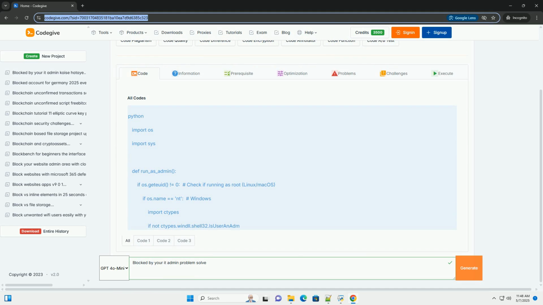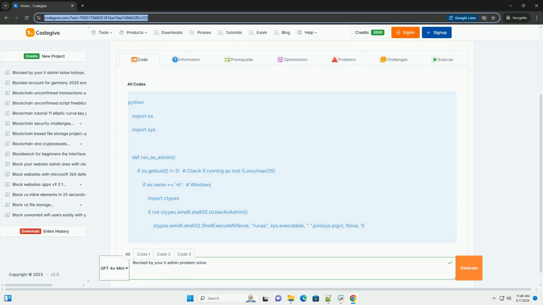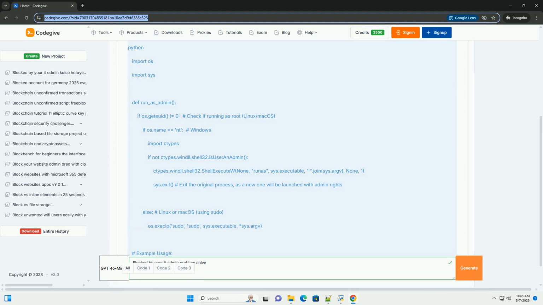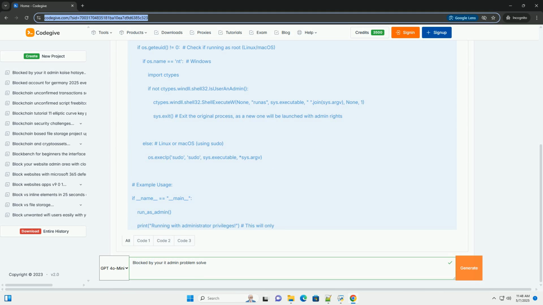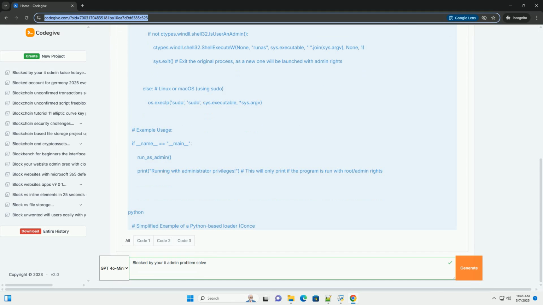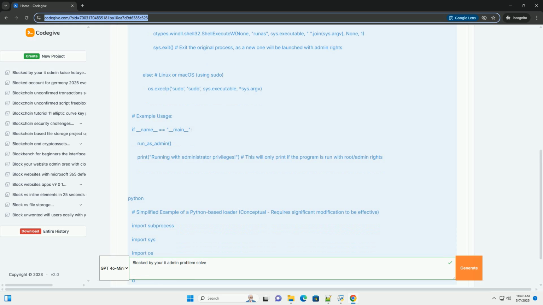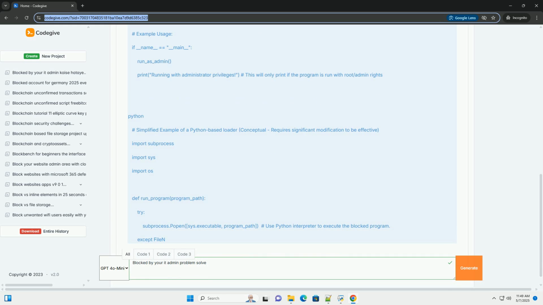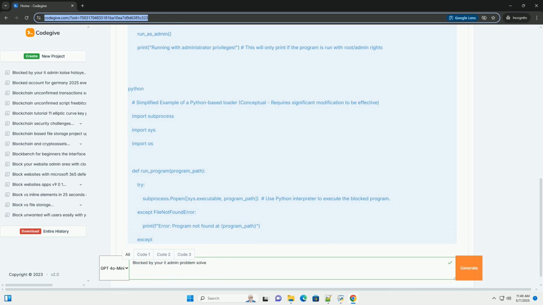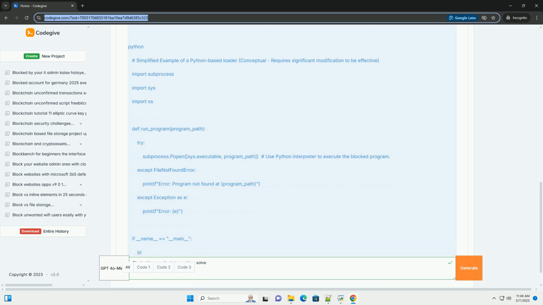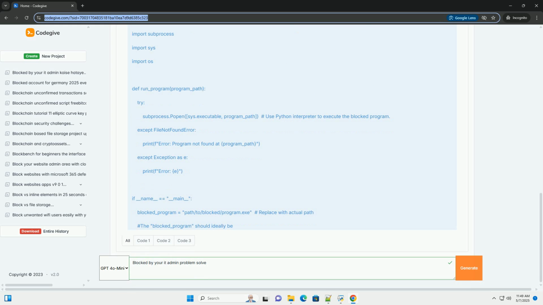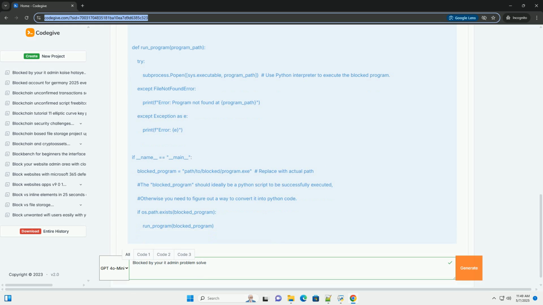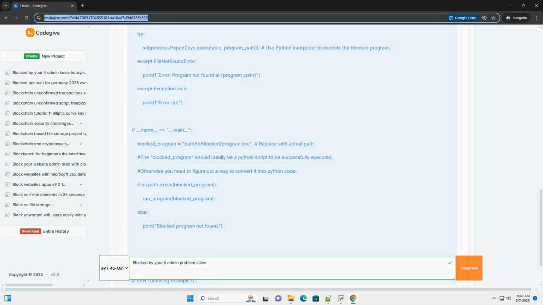Troubleshooting "blocked by your IT admin" errors, a comprehensive guide with code examples. The dreaded "blocked by your IT admin" error. It's a message that strikes fear into the hearts of developers and users alike. It signifies a restriction placed on your system, preventing you from executing certain programs, accessing specific websites, or modifying system settings. This tutorial will delve deep into this issue, covering the common causes, troubleshooting techniques, and, where possible, code-based solutions or workarounds, to mitigate or bypass these restrictions.